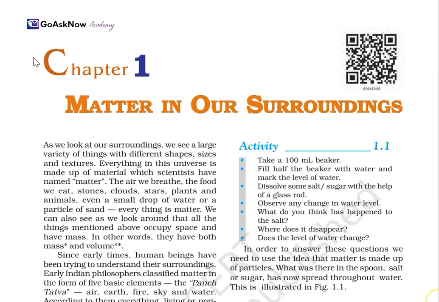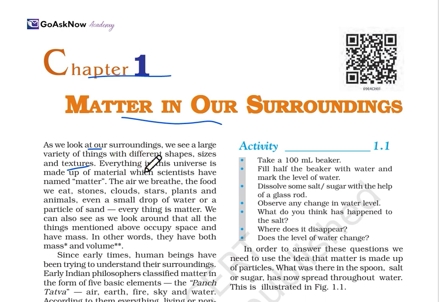Today we will start with the new chapter, which is chapter number 1, Matter in Our Surroundings. Firstly, as we look at our surroundings, we see a large variety of things with different shapes, sizes, and textures, right? When you check your surroundings, you will find a lot of things which are different in shape, color, texture, etc.